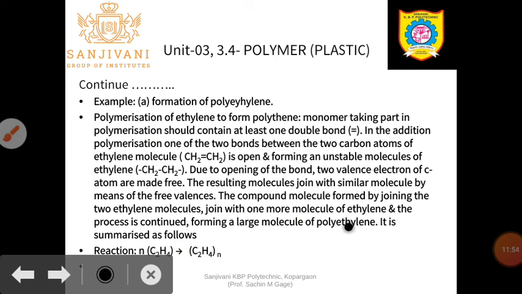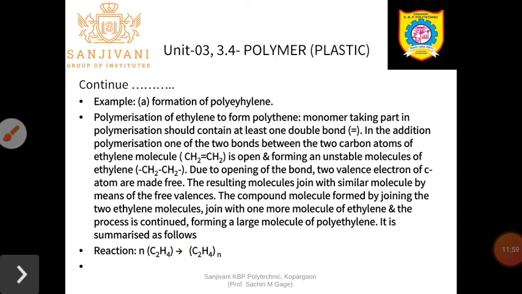It is summarized in the reaction as follows: n C2H4, in the sense CH2=CH2, 2 carbon and 4 hydrogen, a large number of ethylene molecules combining together, you will get the formation of (C2H4) n number of times, which indicates that n number of molecules are linked to one another, and you will get a linear chain. The formation of polyethylene takes place.